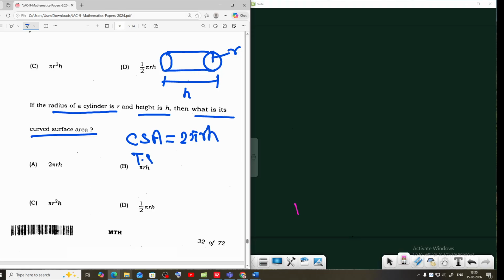TSA is 2 pi r into r plus h. The third is volume, equal to pi r square h. These are the three formulas of a cylinder: CSA, TSA, and volume. Your question is curved surface area, CSA, so 2 pi r h is the correct answer. If the question is TSA, we write 2 pi r into r plus h, and volume is pi r square h.